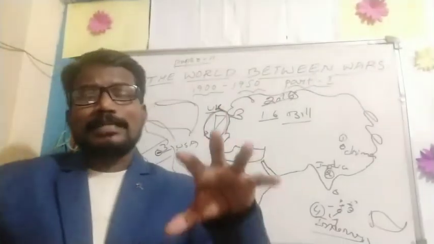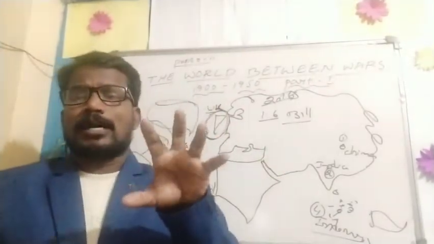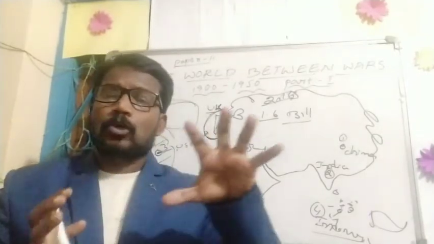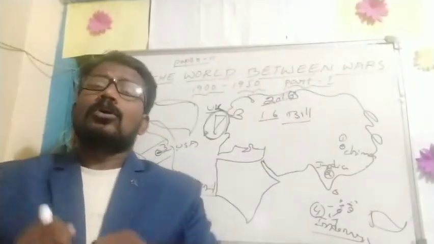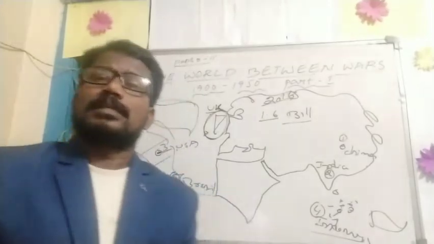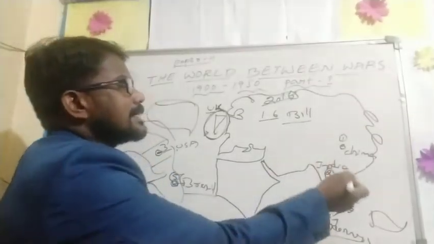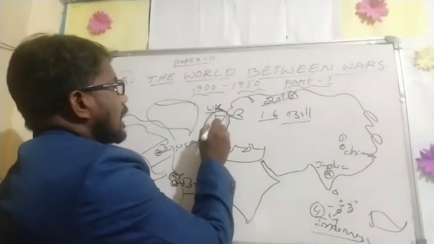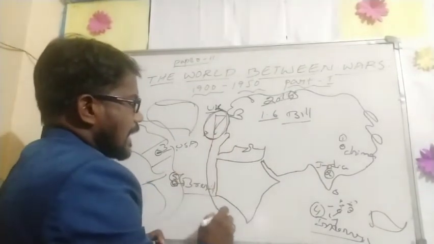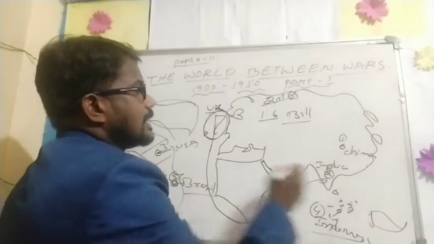Britain was the leading industrial power and also held vast colonial empires. Colonial means, for example, this is our country. Before 1947, England occupied India.